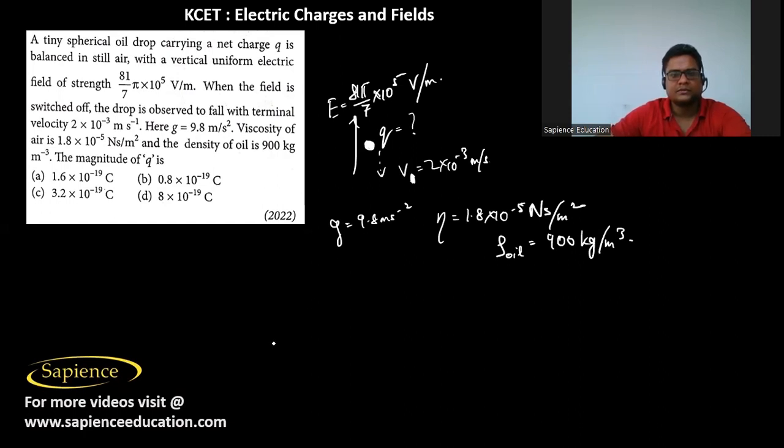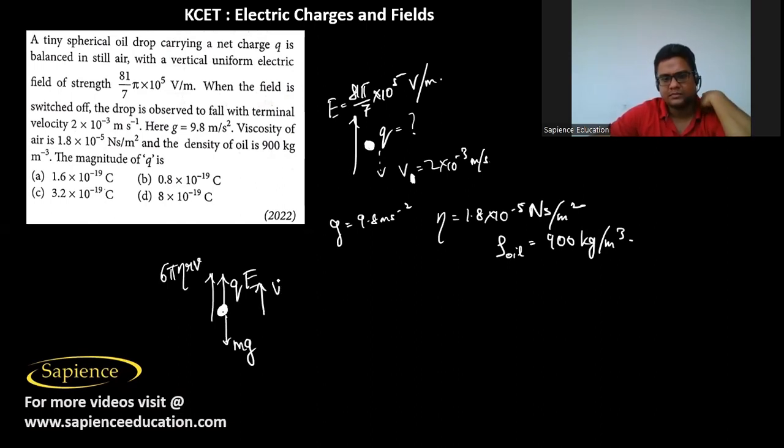So therefore here you can say that the forces which are acting on the charge Q are: one is QE, that is upwards, and one is mg, that is downwards, and the viscous force, that is 6 pi eta r v, and the upthrust, that is the buoyancy force, V into sigma into g, where V is the volume and sigma is the density of air.